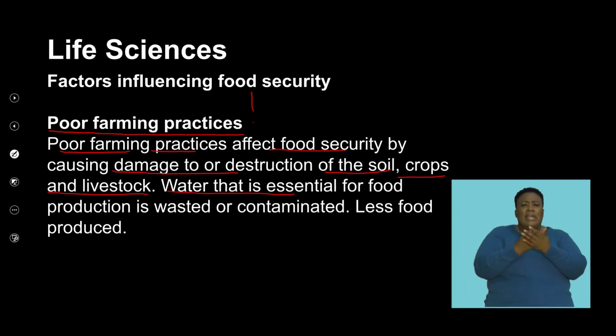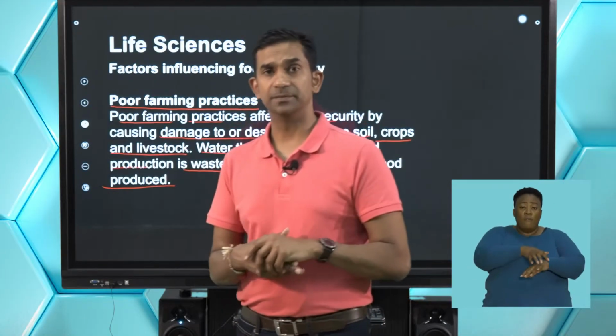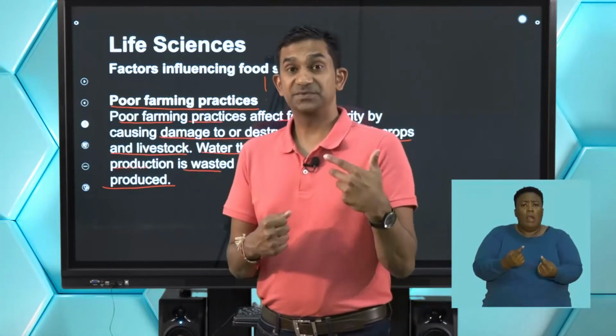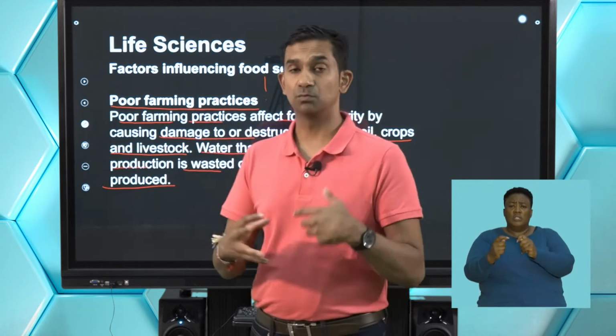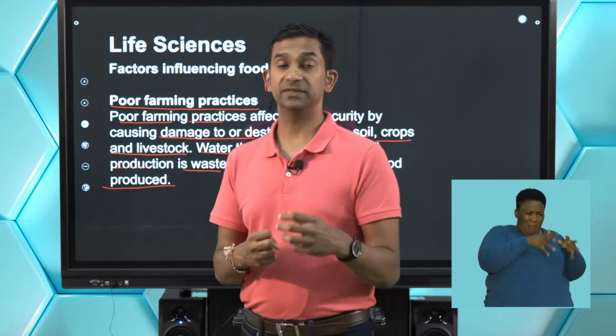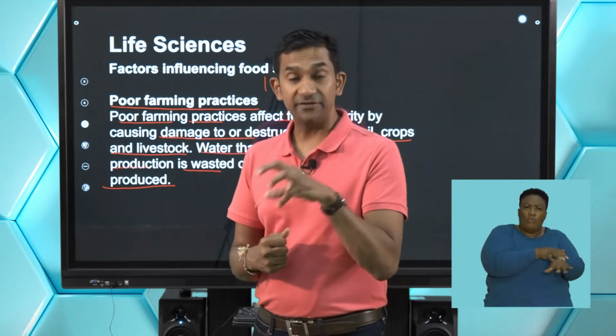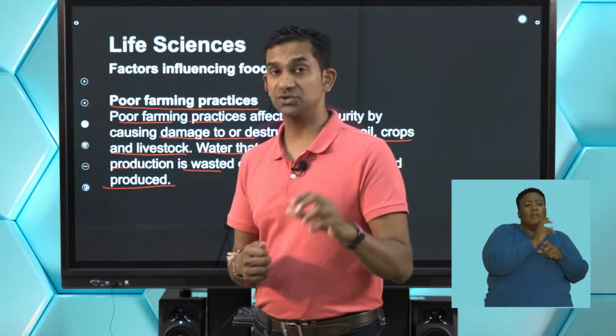Water is essential for food production, and if it's wasted or contaminated, it means that there's less food that is produced. So farming practices have changed over time. However, if subsistence farmers have not adopted more modern farming techniques, we're going to find that their production of food decreases. It means that their availability and access to food also is compromised.